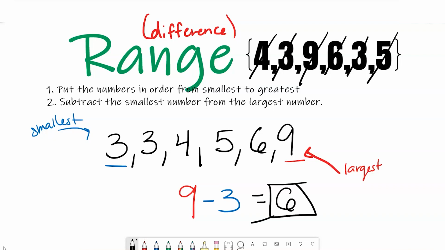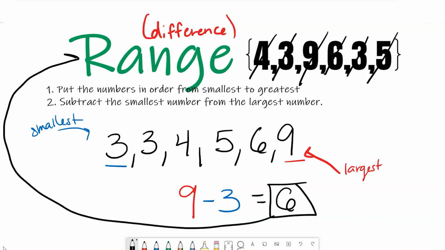So the range, or the difference between the largest and the smallest number in this set of data values, is 6.